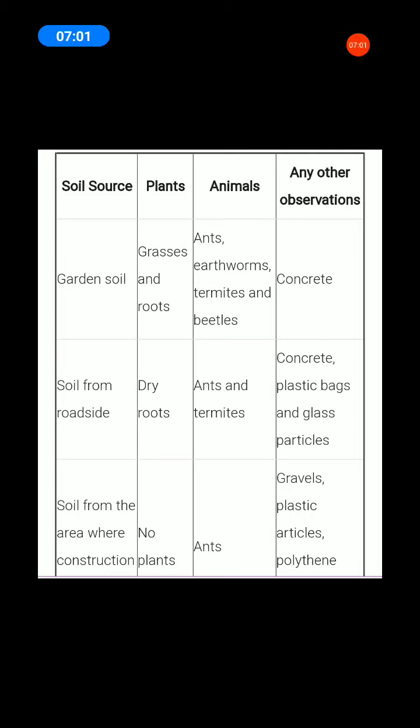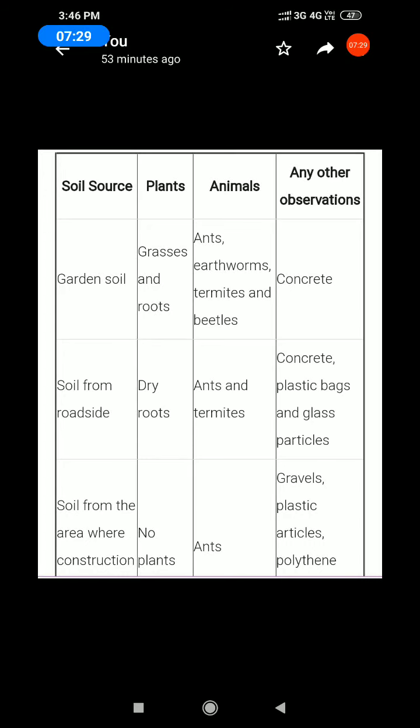Next, third one, soil from the area where construction is going on. Plants: no plants. Animals: ants. Next, any other observations: gravel, plastic articles, polythene.